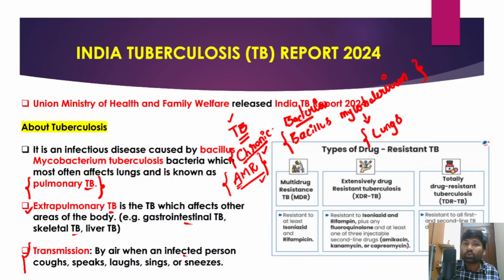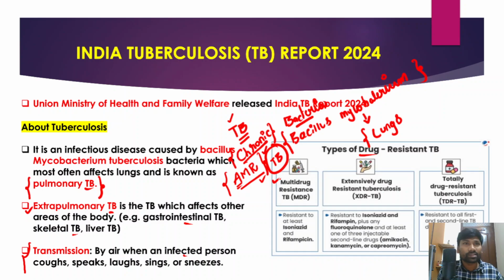In fact, tuberculosis is a chronic disease and it requires long-term usage of medicine, and that makes tuberculosis develop antimicrobial resistance. So there are different types of drug resistant TB, because TB has developed antimicrobial resistance.